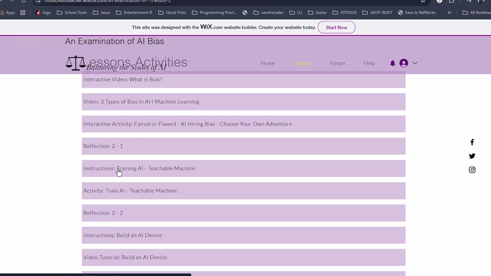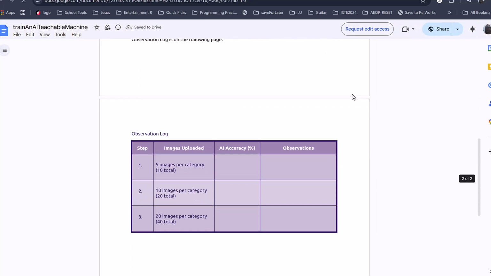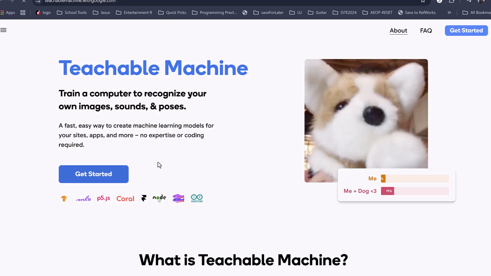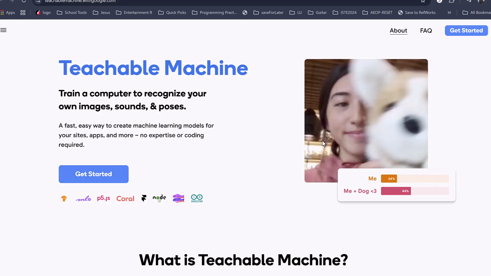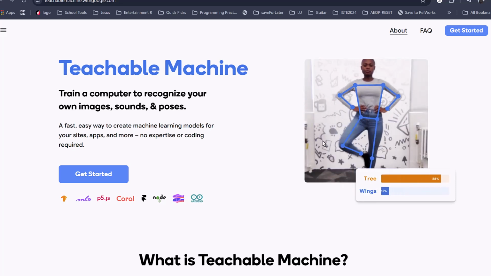After that activity, there's the instructions for training. So they're going to go to a website called Teachable Machine, and we have instructions for what they have to do. And if I go to Teachable Machine, we can see what that is. So in this Teachable Machine activity, students will have hands-on practice at training an AI system.